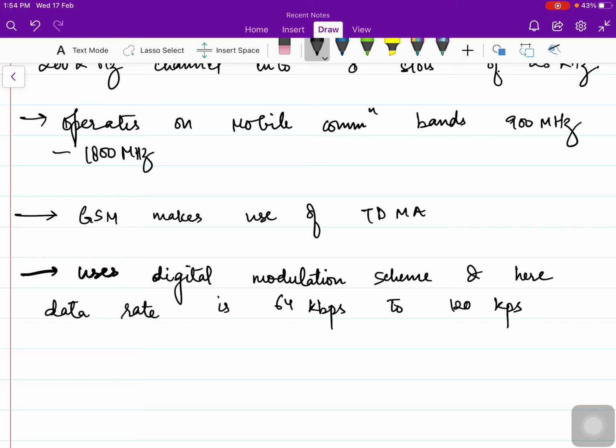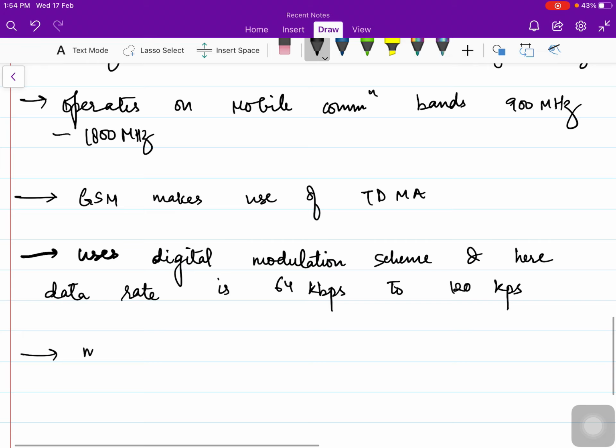So data rate, and the communication band on which it operates. It is a circuit switched system, all right. So it makes use of TDMA. These are the main features about GSM, and it is mainly used for voice transmission. So these are the main points of GSM.